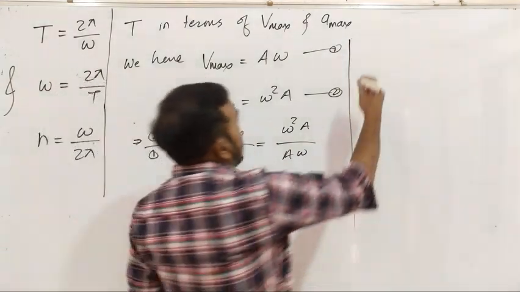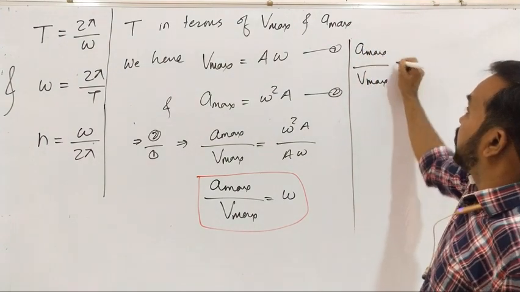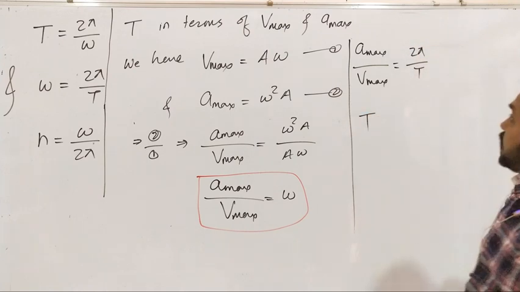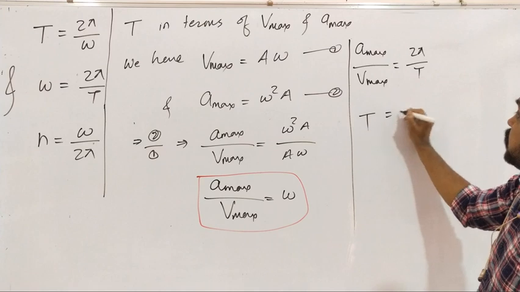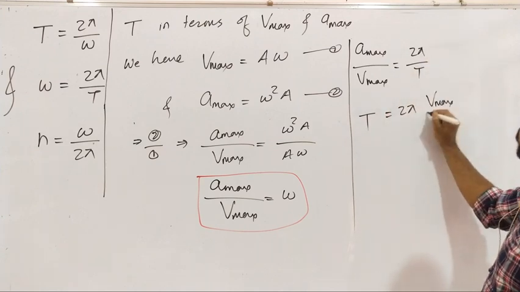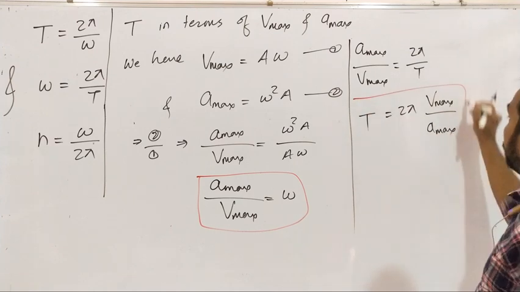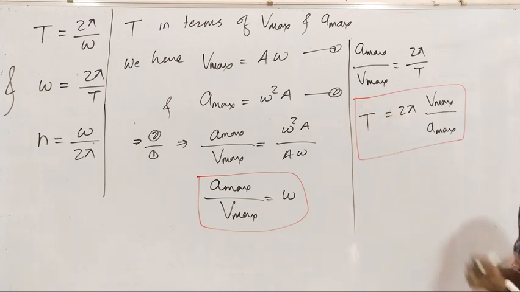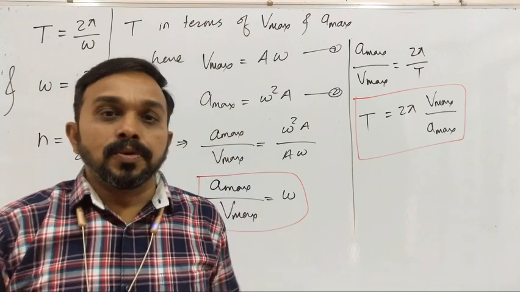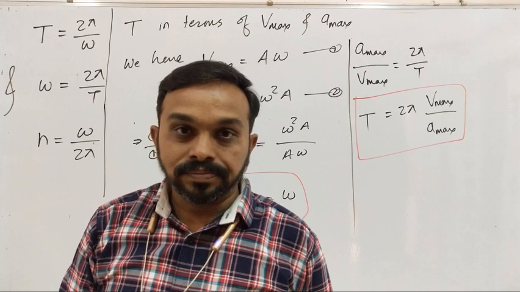How? So maximum acceleration upon maximum velocity can be written as omega, that is 2 pi by T. So just rearrange the terms, we get time period T is equal to 2 pi into v max, means maximum velocity, upon maximum acceleration. So this is the formula for the time period in terms of the maximum velocity and maximum acceleration. In some problems, suppose the problem is like this: a particle is performing linear SHM.